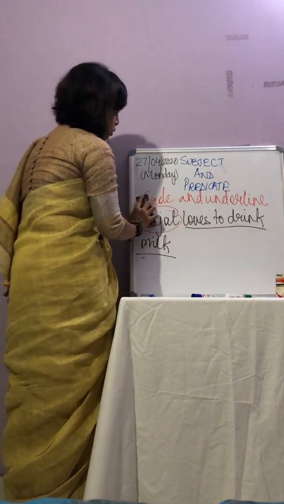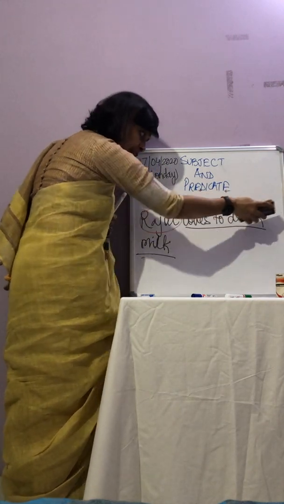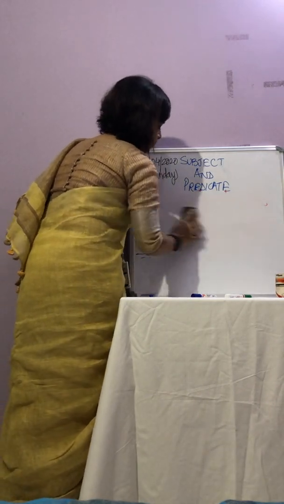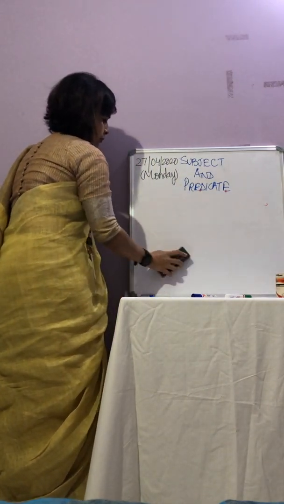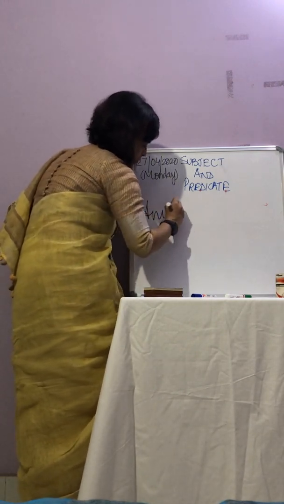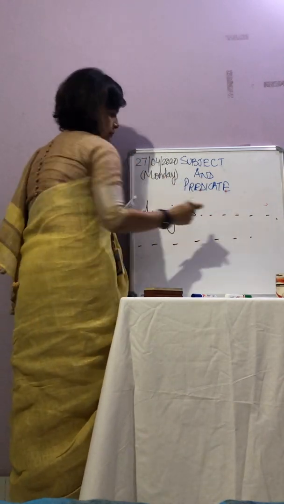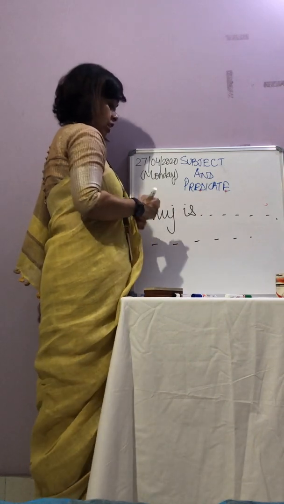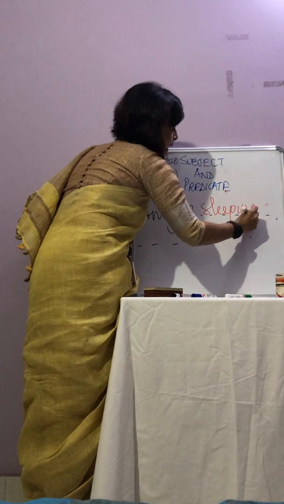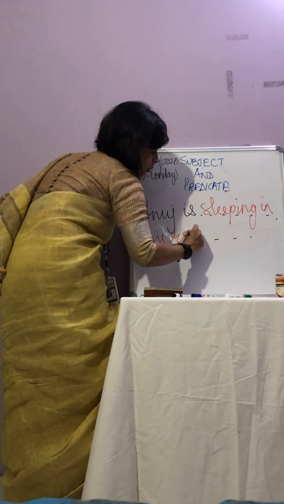Now, there would be another exercise where you will get half of the sentence complete. Say for example, Anuj is, and then dashes. Anuj is sleeping in his room.